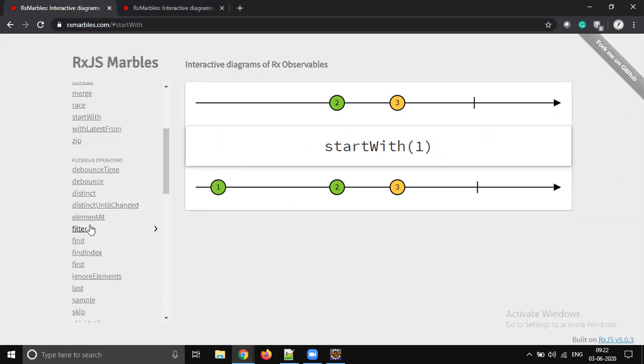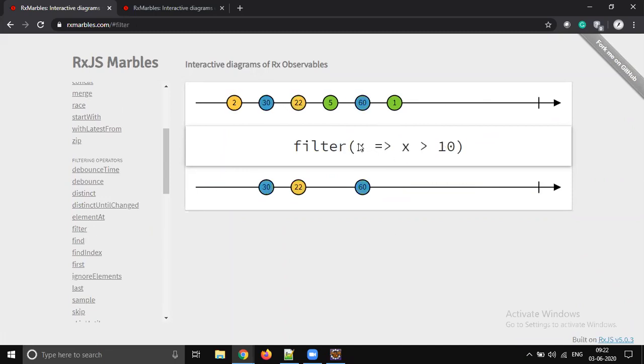And you can also see some filtering, right? How exactly the filter works in reactive programming. Click on the filter, okay? You apply some condition, like if the number is greater than 10, then only that is going to be given. You see 2, it's less than 10, so it's not in the output. 30 is greater than 10, it's in the output. 22 is greater than 10, it's in the output. 5 is less than 10, so it's removed, right? 60 is greater than 10, yes, you got that. 1 is not greater than 10, so it is not there.